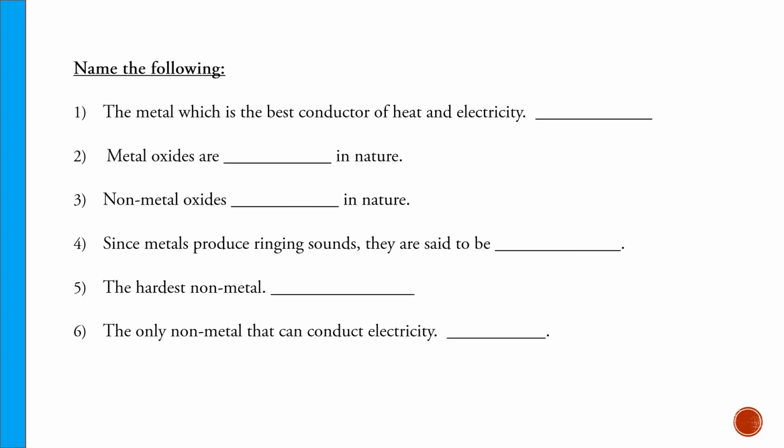Okay, now time for some extra questions. Name the following. The metal which is the best conductor of heat and electricity? Silver. Metal oxides are dash in nature, acidic or basic? Basic in nature. Non-metal oxides are acidic in nature. Since metals produce ringing sounds, that sound producing property is known as sonorous. The hardest non-metal is diamond. Non-metals are usually soft, but diamond is hard. The only non-metal that can conduct electricity is graphite. Usually non-metals are poor conductors, but graphite conducts electricity.